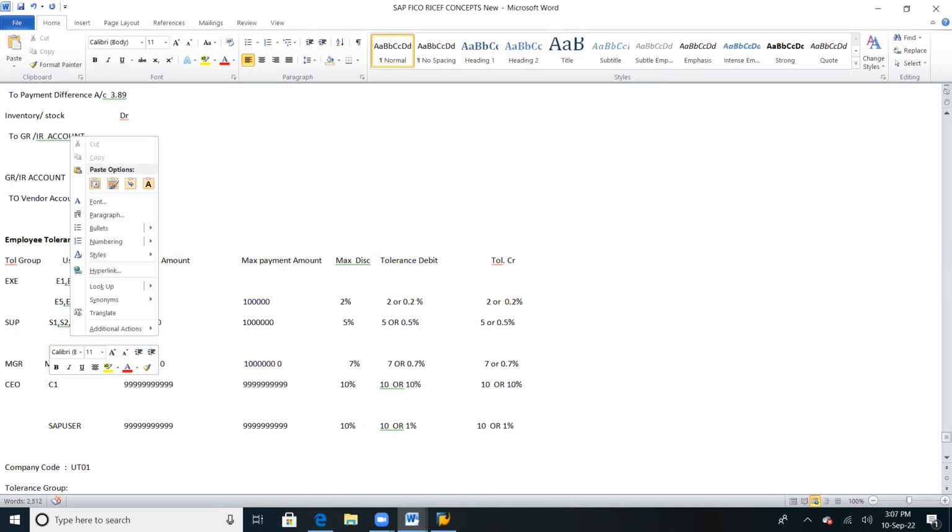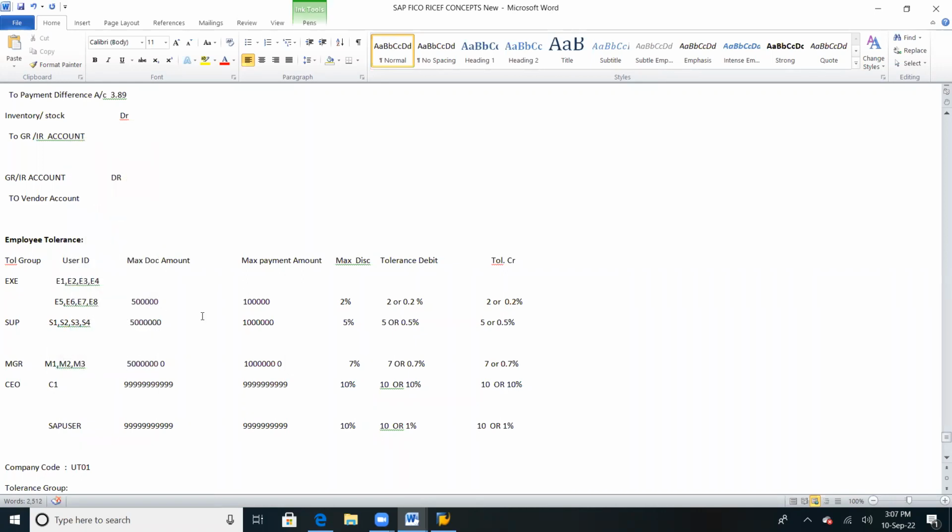I mean to say, we can't give multiple for one company code, but the same we can give to different company codes. I didn't get your last point. What did you say? For the same company code, we can't give the tolerance group to two people, because we have only one in the training one.